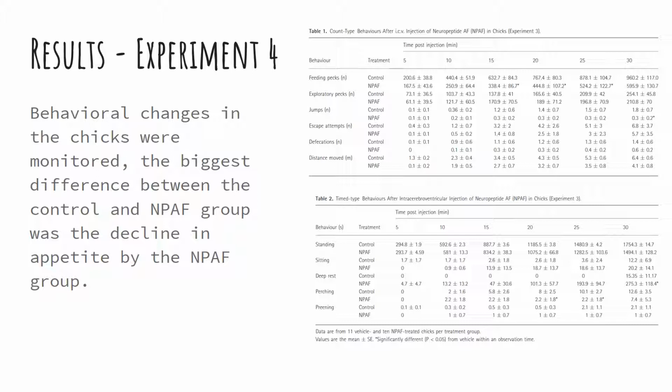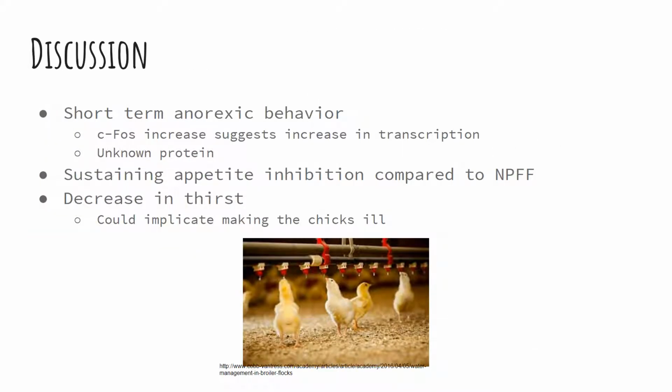The most dramatic behavioral difference between the two groups, however, was the significant decline in appetite and thirst in the NPAF-treated chicks. The data supported the driving idea behind the study that the appetite-related effects of RF amides may be conserved because many members of the NPFF prolactin-releasing peptide family also affect feeding. The results all pointed to the fact that by injecting neuropeptide AF into a chick, it would cause short-term anorexia.